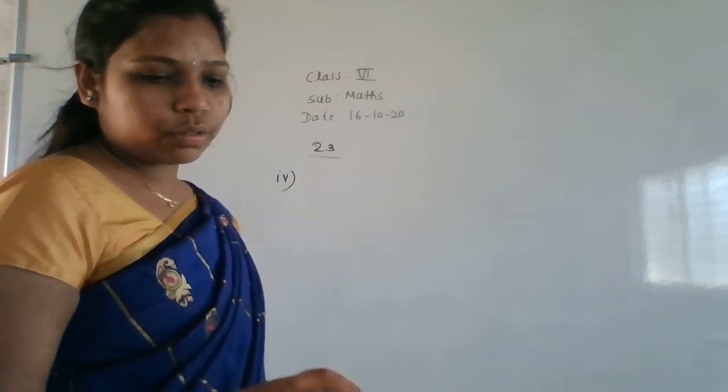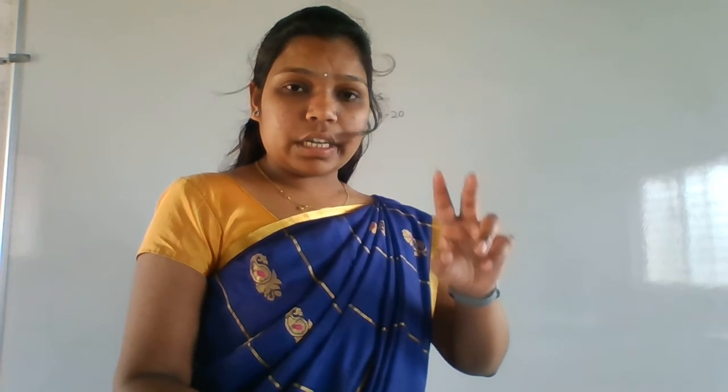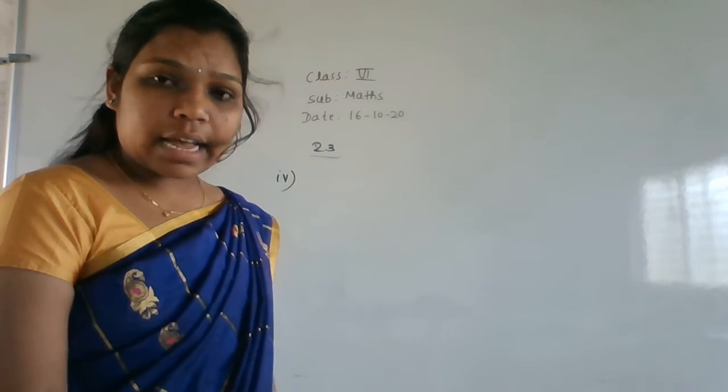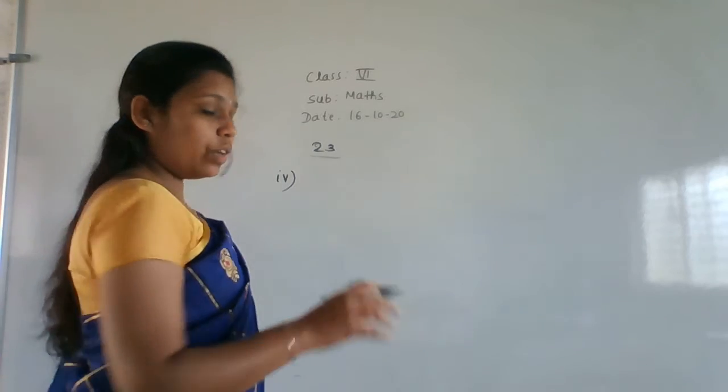Fourth one, what is the fourth one here? Express each of the following as a sum of twin prime numbers. Twin prime numbers means that the difference of those two prime numbers must be 2. If you take the difference, we want the answer as 2. Those numbers are called twin prime numbers.